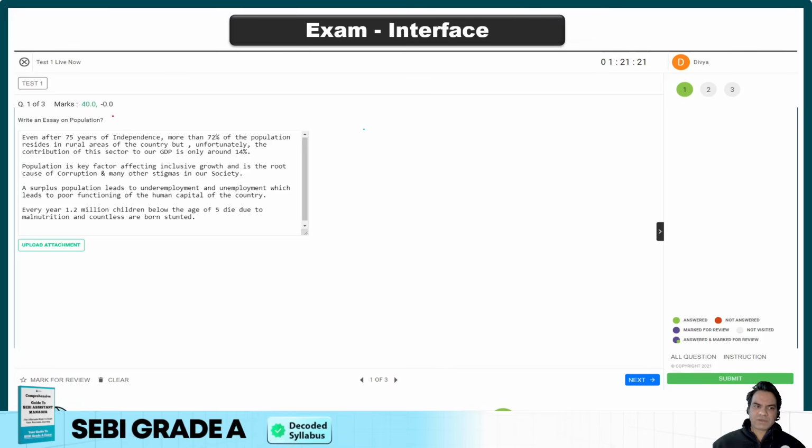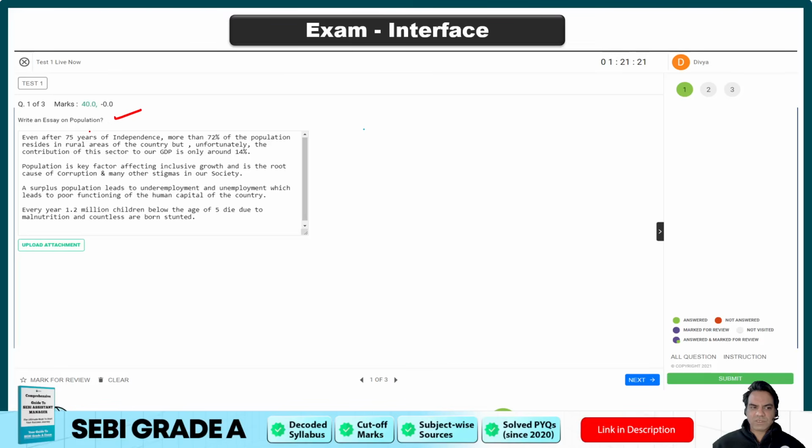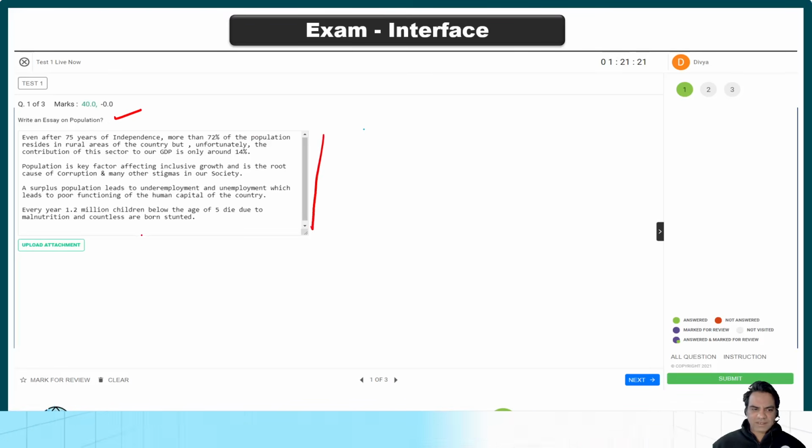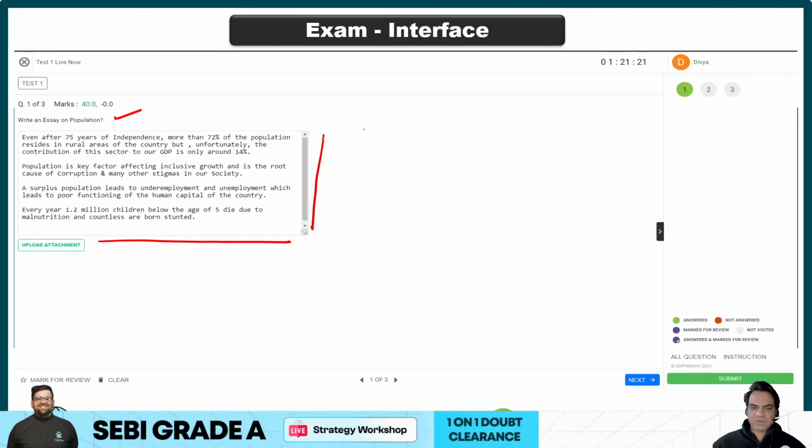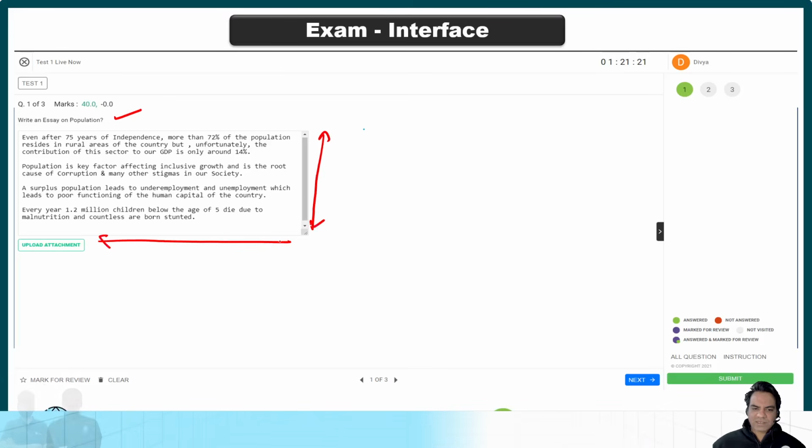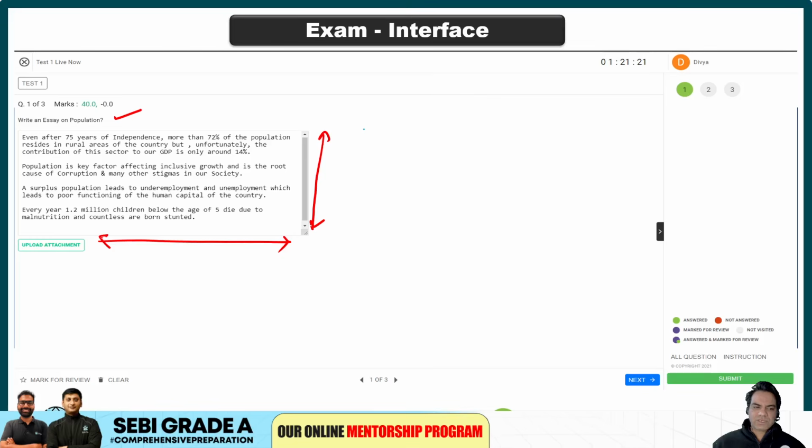So you will be given a question on the top, and all the instructions will be given, and below the question you will see a dialog box. See, so this is the dialog box that you need, and when you write your answers you will need a lot of scrolling top to bottom and left to right as well. This is very painstaking, so you need to get used to it.